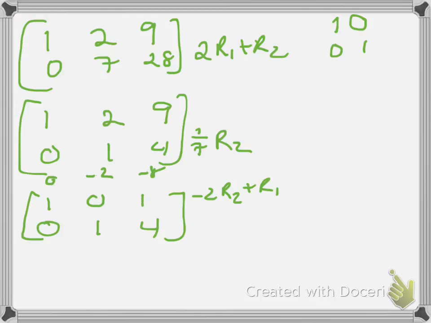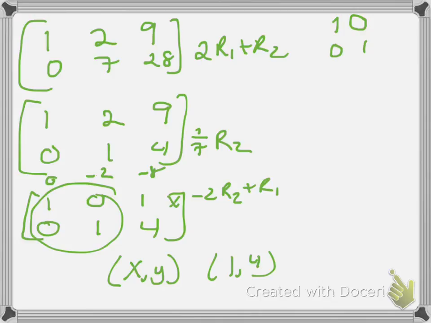All right, so I met my goal. I have my identity matrix, and my answer, remember, is in the form (x, y). It's going to be (1, 4).